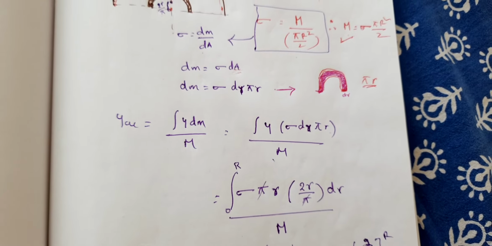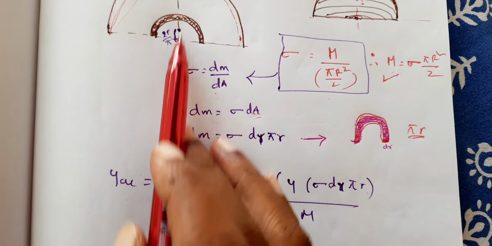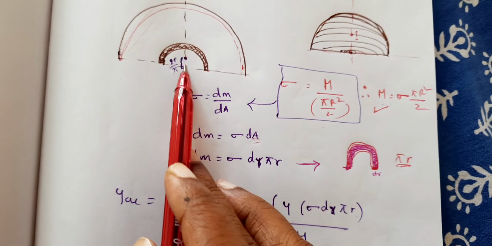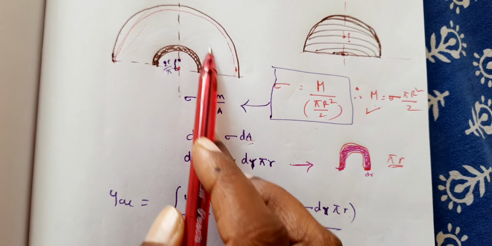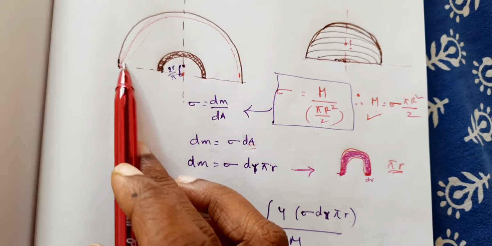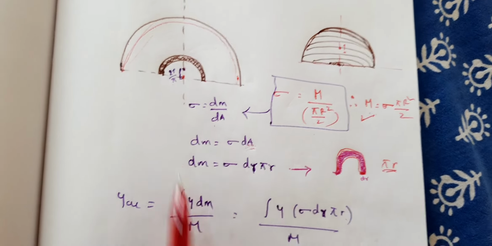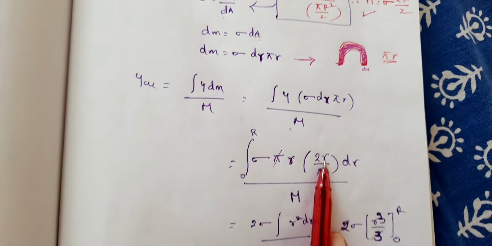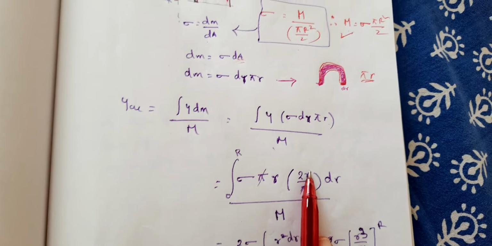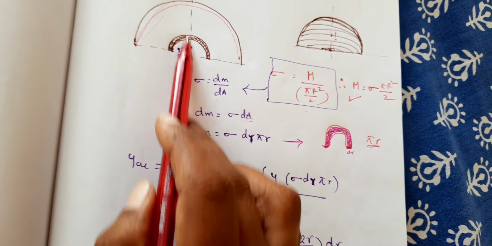Now what is y? Is y a constant here? No, for this circular ring this is y. Now if I take another circular ring here, again depending on the radius of that particular ring, y changes. And if I take this circular ring, this y also changes. Therefore y, which is 2r by pi, is of course a variable here. R is a variable here, because the complete radius we have taken is capital R.